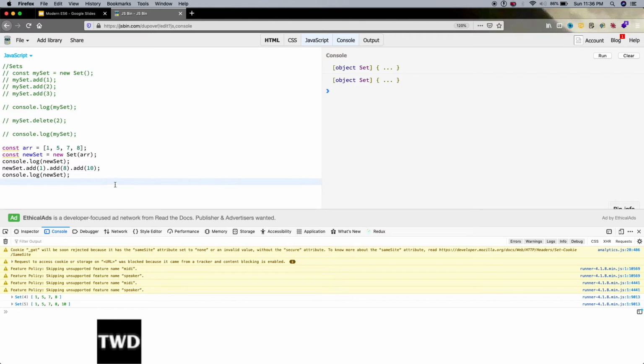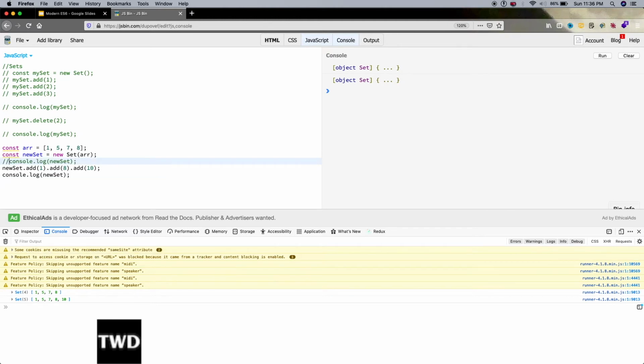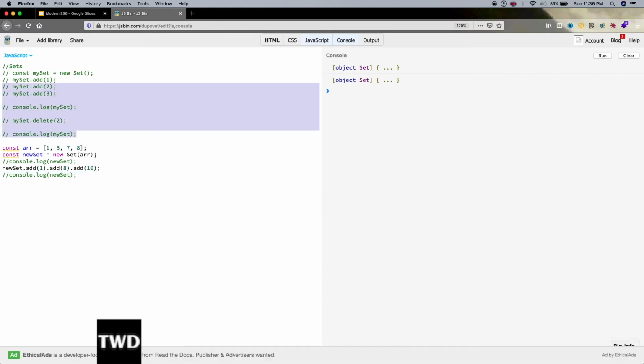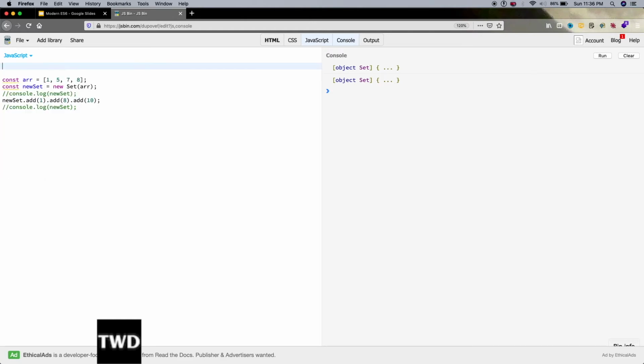So now let's do one more thing. As they're iterable, we have seen, we can also iterate over it.